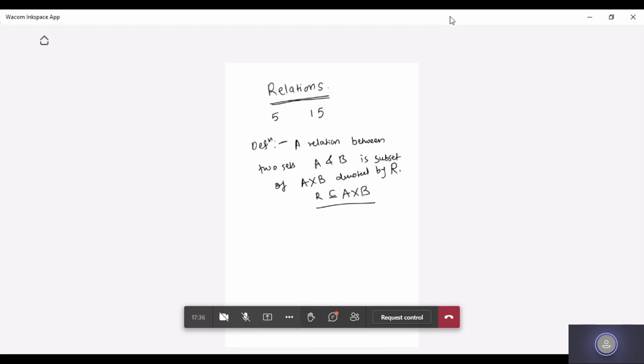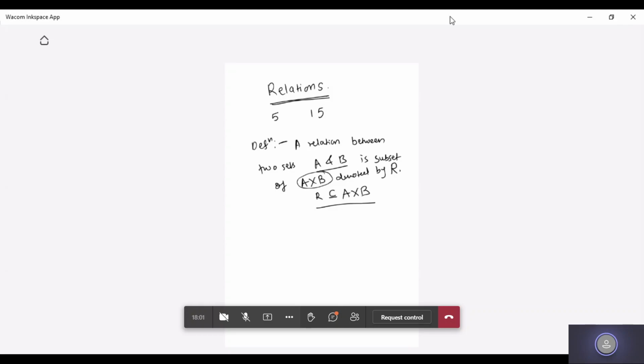Now here what we are going to do, students, in this whole unit, we are going to find out the relationship between the two sets. So if I want to define the relation between two sets, how am I going to define it? A relation between two sets A and B is a subset of the Cartesian product of A and B, which is denoted by R. So A Cartesian product B.